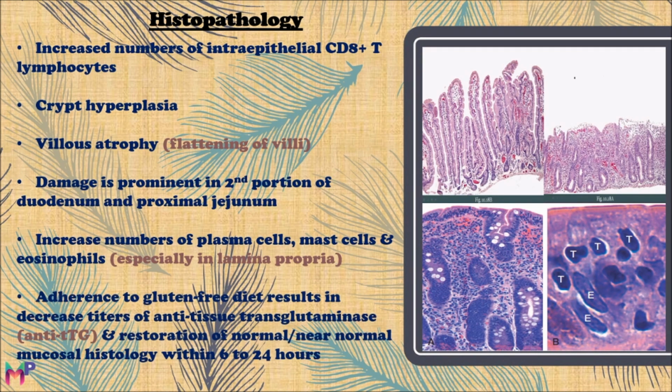Adherence to a gluten-free diet results in a decrease in titers of anti-tissue transglutaminase and other antibodies of celiac disease, and restoration of normal or nearly normal mucosal histology within 6 to 24 hours. And you will see on histology there will be no villus atrophy or crypt hyperplasia.